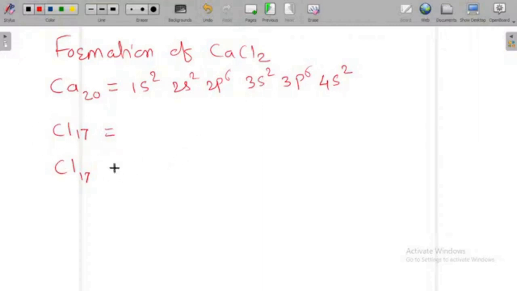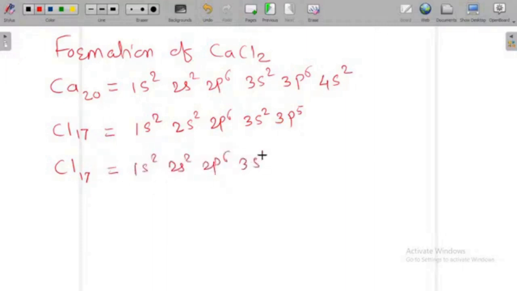Okay, and for chlorine, what is the electronic configuration? 1s2, 2s2, 2p6, 3s2, 3p5. The same electronic configuration for the second chlorine atom is there. That's why it is 1s2, 2s2, 2p6, 3s2, 3p5.